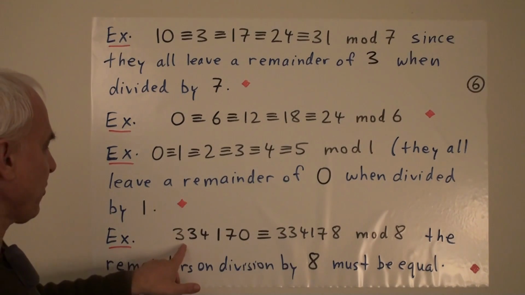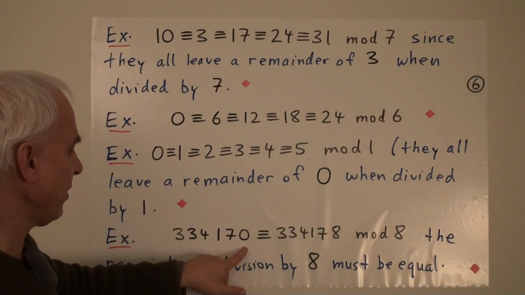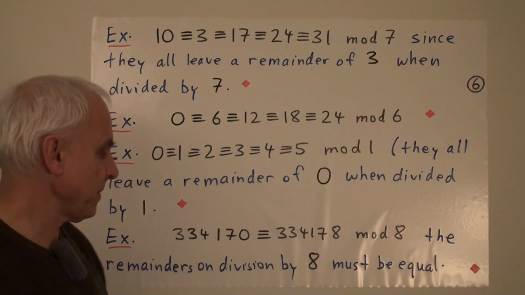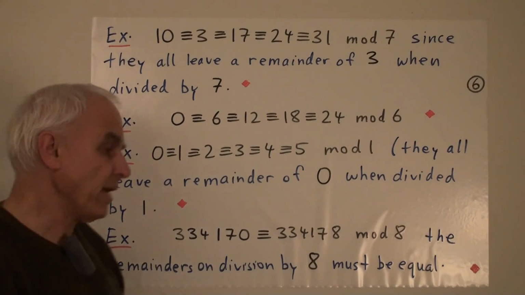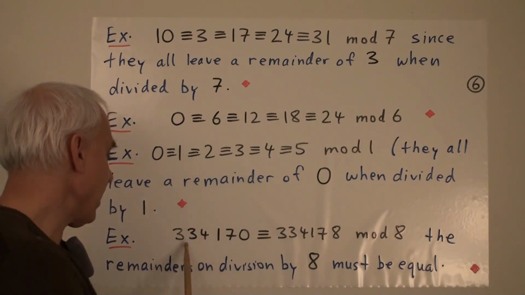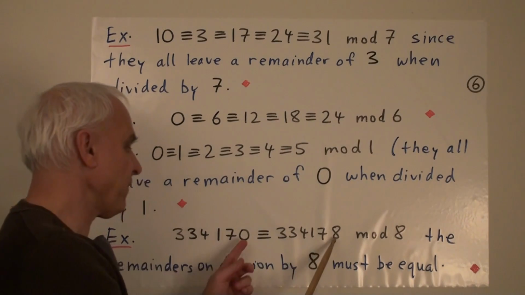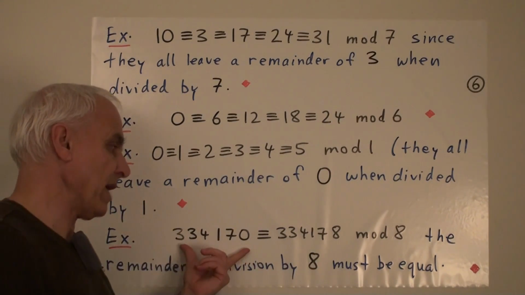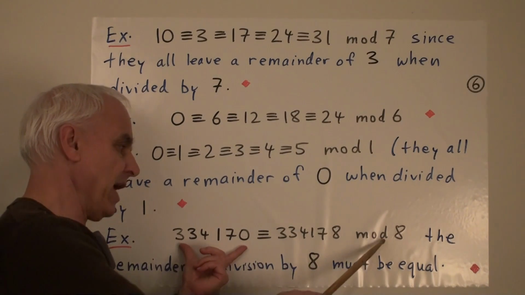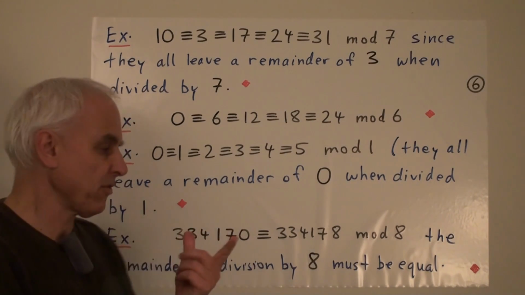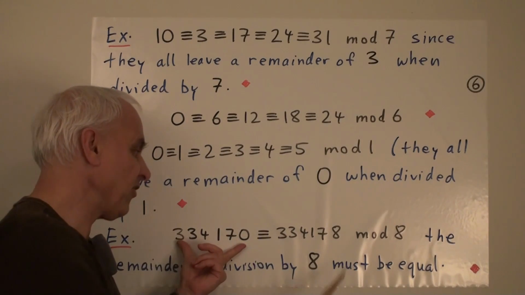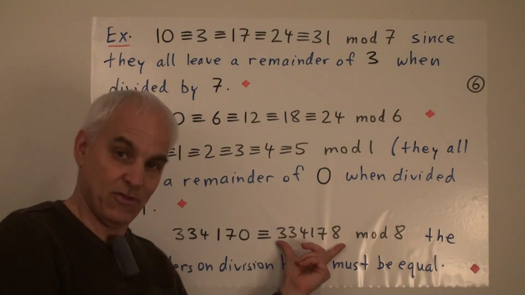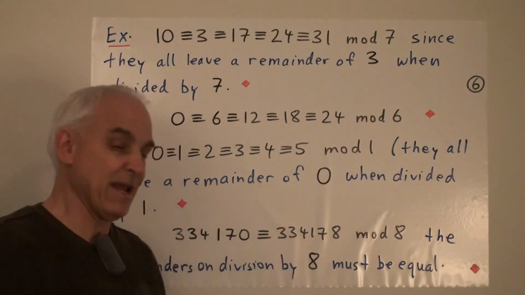And here's another example. 334170 is congruent to 334178 mod 8. How do we know that? Well, because this number and this number only differ by 8. So actually I don't know what the remainder is when I divide this by 8. But I do know that the remainder that I get when I divide this by 8 is going to be the same as the remainder that I get when I divide this by 8, because these two only differ by 8.